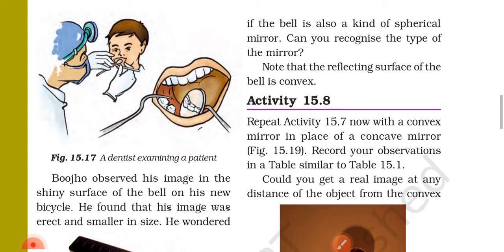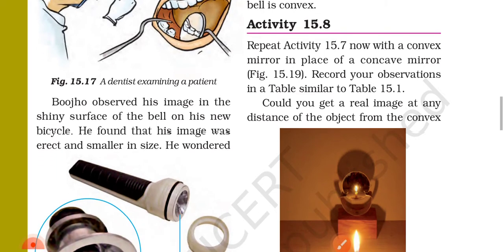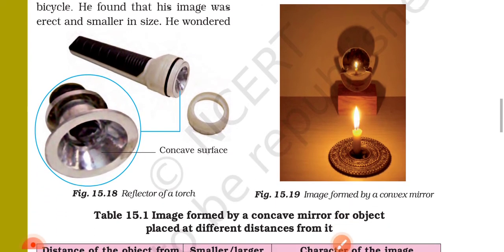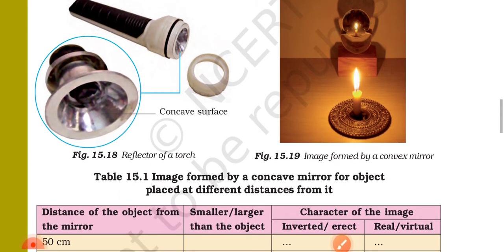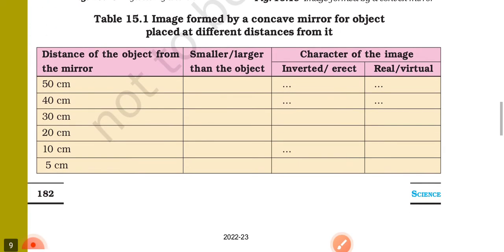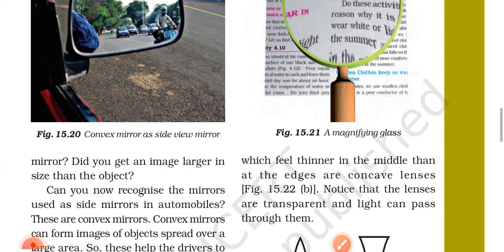Activity 15.8 Repeat Activity 15.7 with a convex mirror in place of the concave mirror. Figure 15.19. Record your observations in a table similar to Table 15.1. Could you get a real image at any distance of the object from the convex mirror? Table 15.1 Image formed by a concave mirror for an object placed at different distances from it. Did you get an image larger in size than the object?